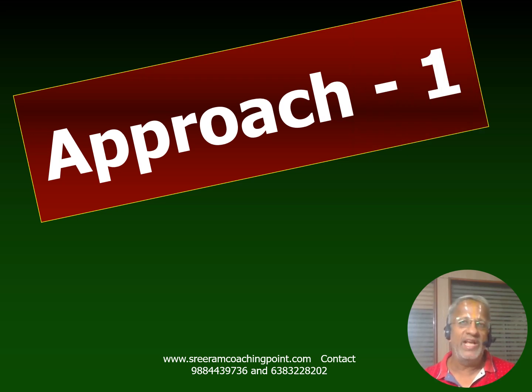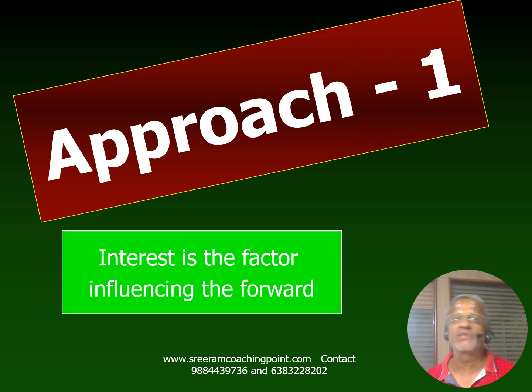See, what is that next thing that we are expected to carry out? In the next case, we will take up approach number one, where interest is the sole factor influencing the forward rate. So what is that? We shall take up interest as the sole factor influencing.